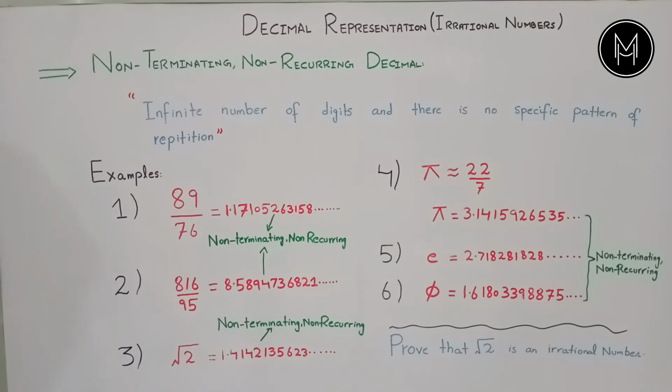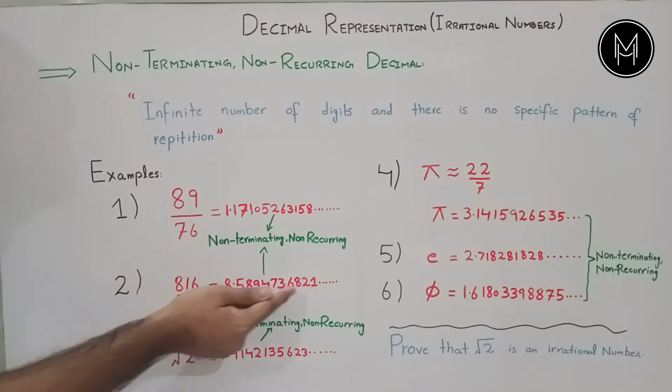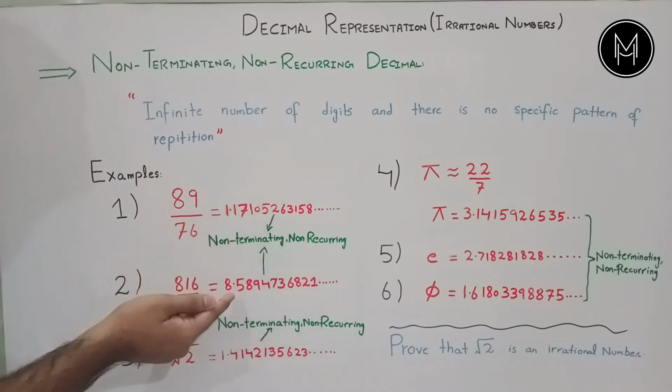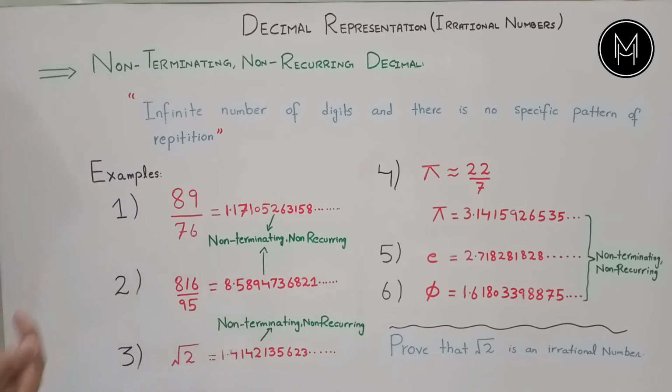Similar to this number, let's say we have another number 816 by 95. So this number is also fulfilling both conditions of rational numbers, but it is not a rational number. Why? Because this number has a decimal representation which has an infinite number of digits and there is no specific pattern of repetition. So this number also represents a non-terminating, non-recurring decimal. Therefore, it is an irrational number.